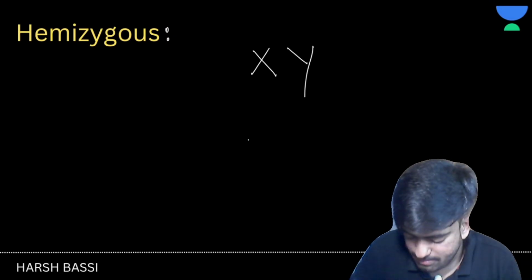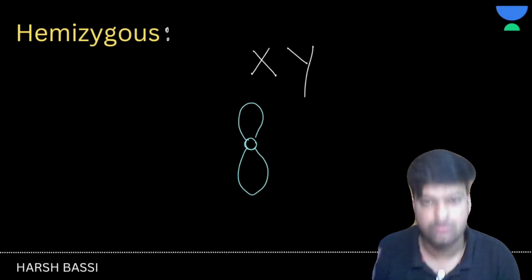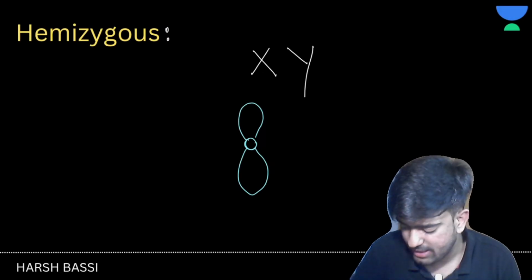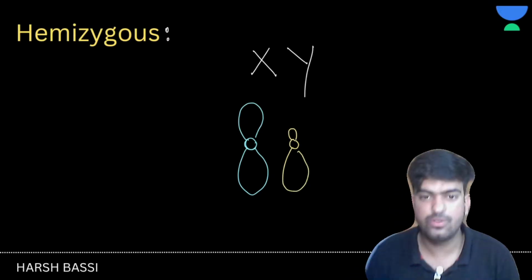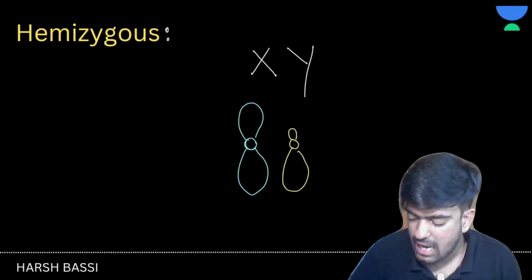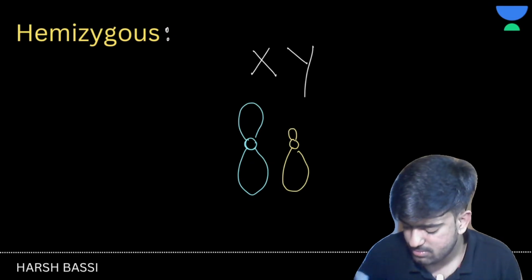So if I make this the X chromosome, let's suppose, the Y chromosome will be kind of like this. This will be the Y chromosome. Now I am going to give you the example of this particular thing.